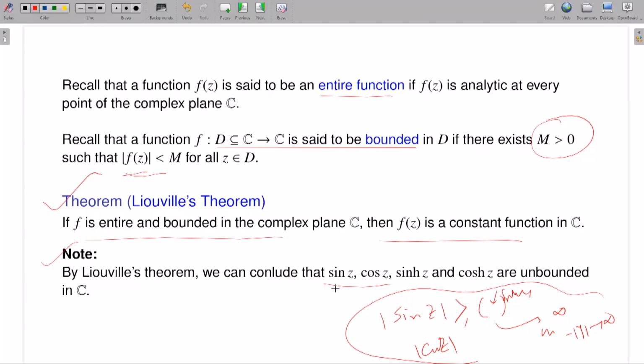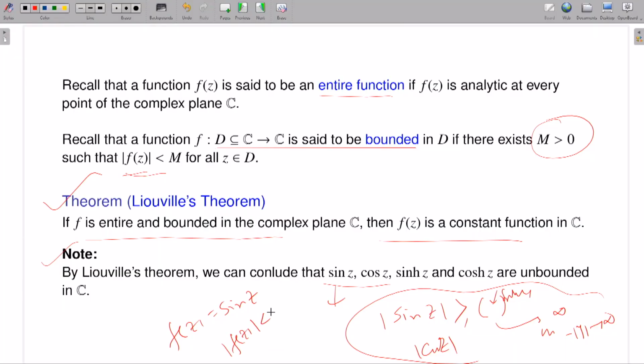Why is that? Prove it by the method of contradiction. Suppose you have a function f of z which is equal to sin z. So what kind of function is it? It is an entire function, right? It is analytic everywhere in the complex plane. Assume, like a proof via contradiction, that it is bounded. That means |f(z)| is dominated by M for all z in C.